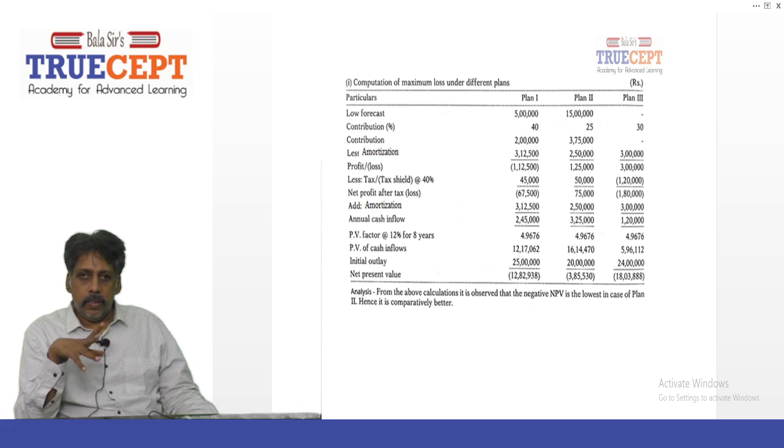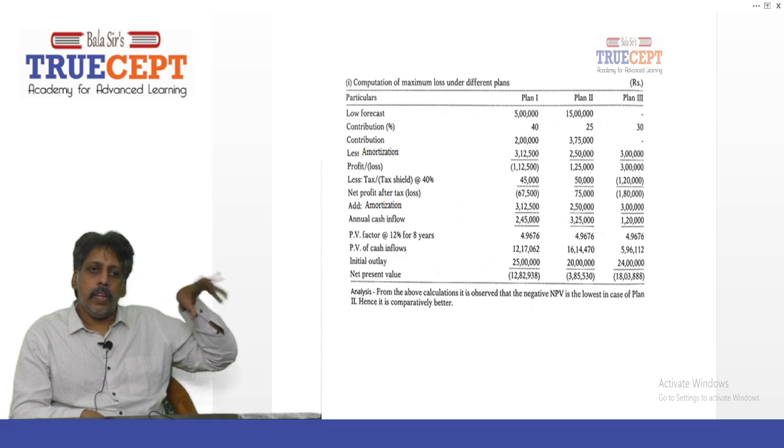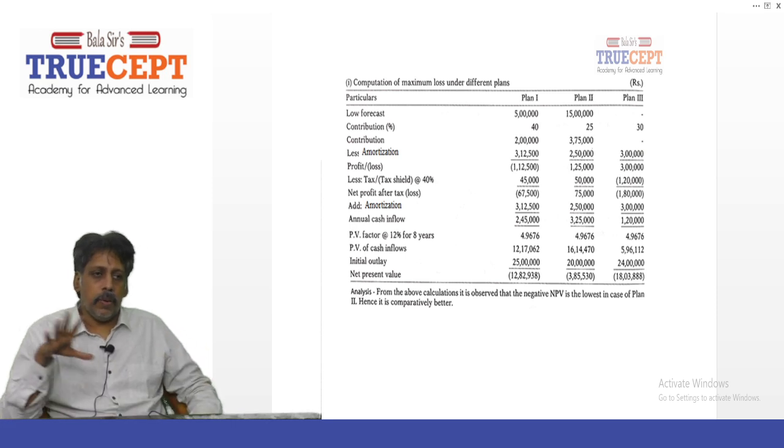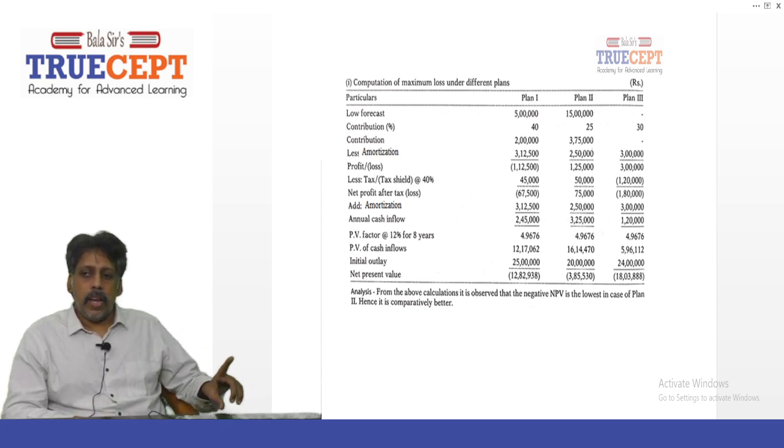So what happened? Let us say I failed in all the subjects. Okay, 3 subjects. I know it's a very depressing thought. Let's say I got 38 in FR, 35 in AFM, and 30 in auditing. In this, which one did I get the highest? FR, 38, right? At least that is the best of the 3 papers. Like that, all the 3 plans resulted in a negative net present value. Now tell me which has the lowest negative net present value.